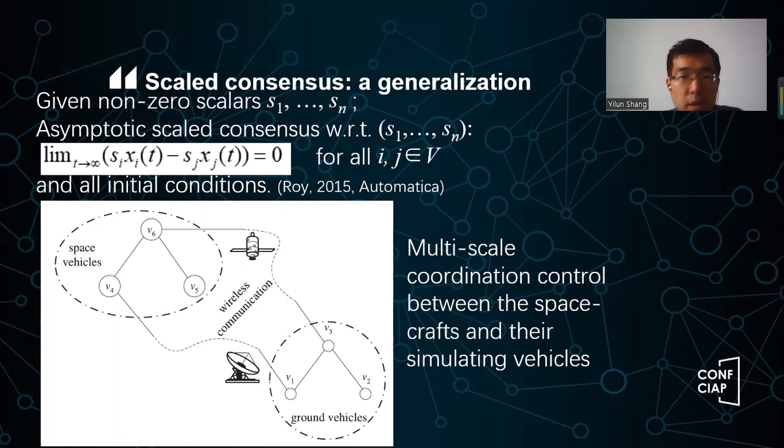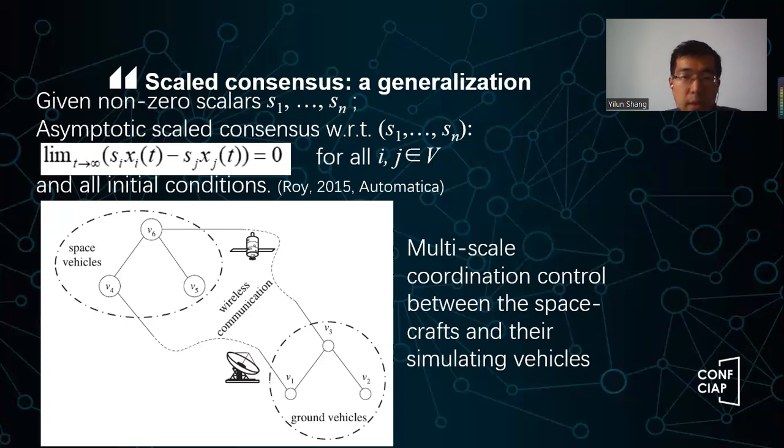So this scaled coordination control actually has many applications, like in social media and opinion networks. Different people have different opinions, so they may not converge to the same final result, but the scaled values may converge to the same.